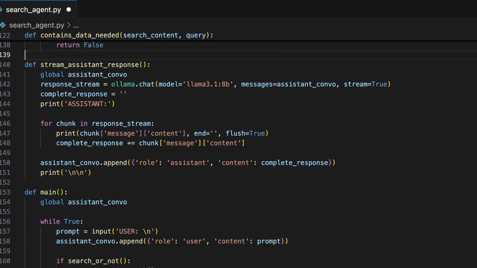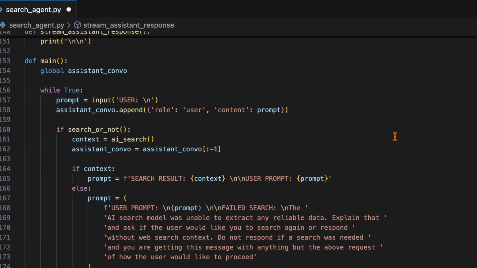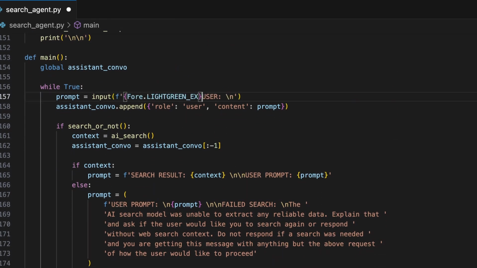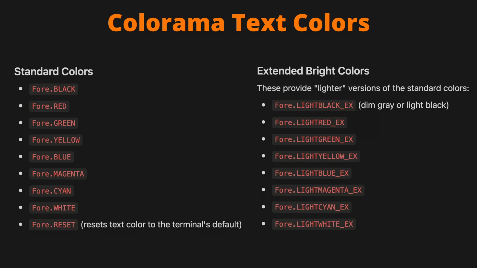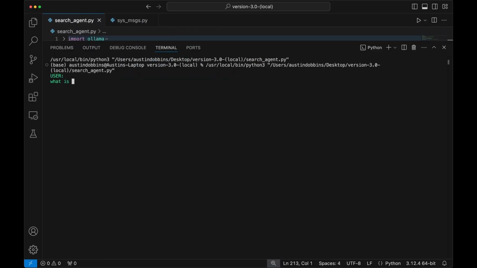For the print statements in stream assistant response, I will print the responses in white since I have a dark mode terminal. Basically, the assistant response is what you're going to be reading the most, so make it the easiest to read color. And for my prompt input color, I will print the header and display my text input in a light green. If you want to use any other colors, here is a full list of all of the Colorama options. Now you have fully completed building version 1.0 of your local AI search assistant.